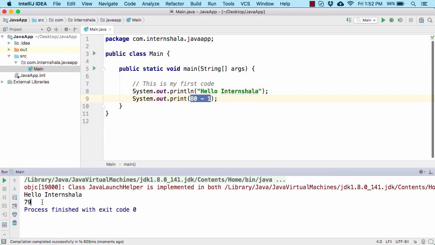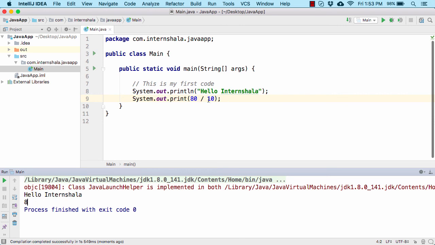It has actually interpreted this statement as a mathematical equation. 80 minus 1 is 79. So here we get 79 in the output console. Now let us try to explore more and type 80 multiplied by, let's say, 9. And let's run it. Here we get 720, which you will get when you multiply 80 by 9. Let us divide it by, let's say, 10. And I should get 8 in the output. And yes, here we get 8.